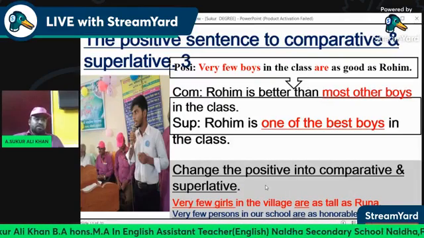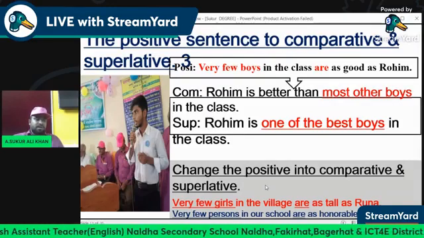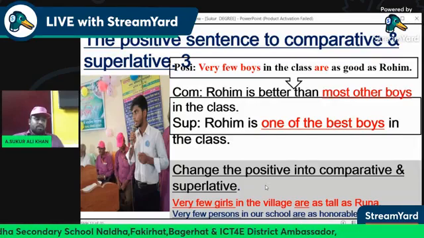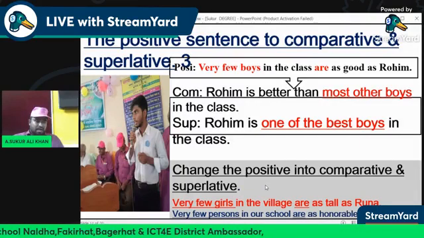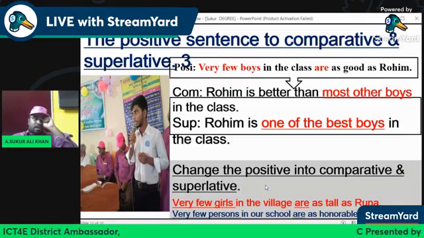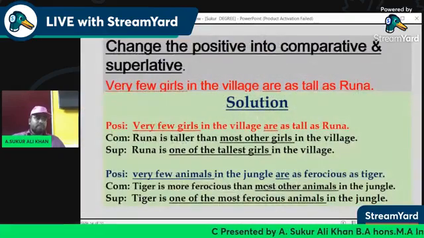Change the positive into comparative and superlative. Very few girls in the village are as tall as Runa. Very few persons in our school are as honorable as Kasham sir. Here, I think we have already done it. Check the answer. Next, very few girls in the village are as tall as Runa.